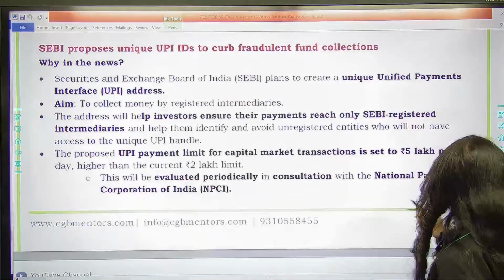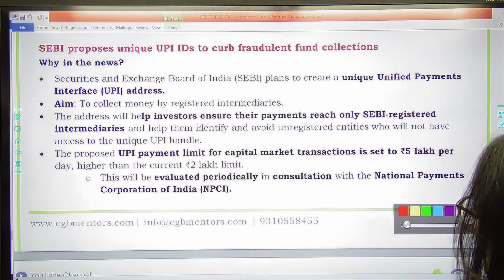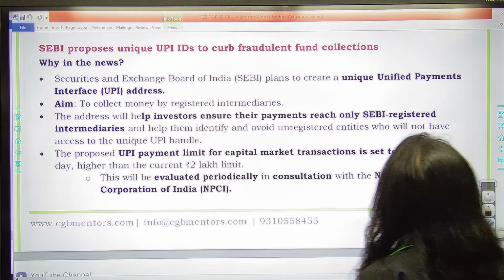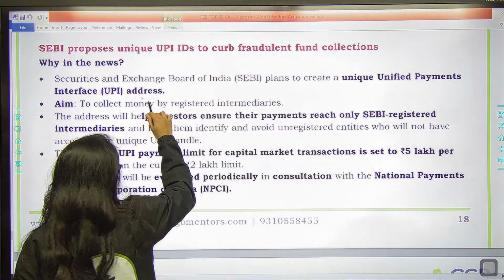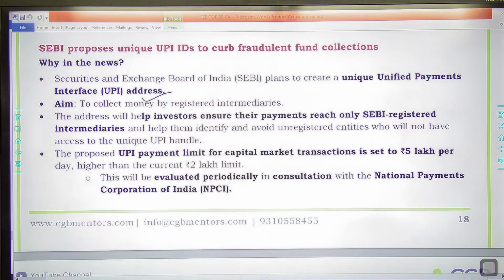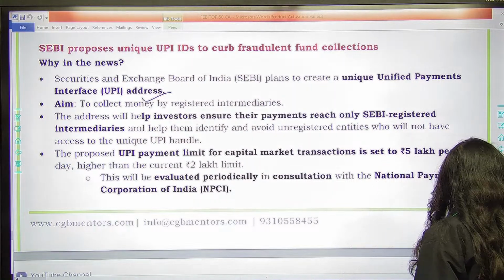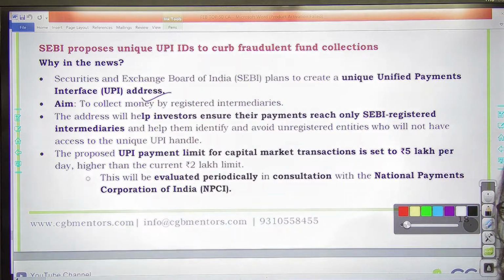Remember that thing. Next one is SEBI is planning to create a unified payment interface. So they are planning to have a UPI address to help investors ensure their payments reach only SEBI registered intermediaries. To ensure that their payment is going only to SEBI registered intermediaries, and to eliminate any inclusion error.